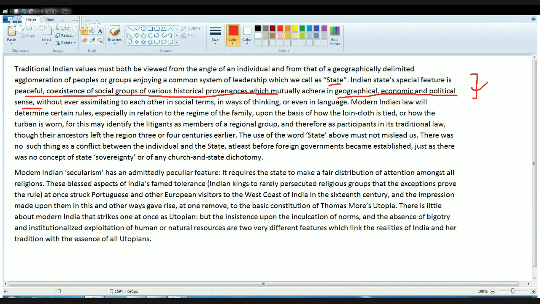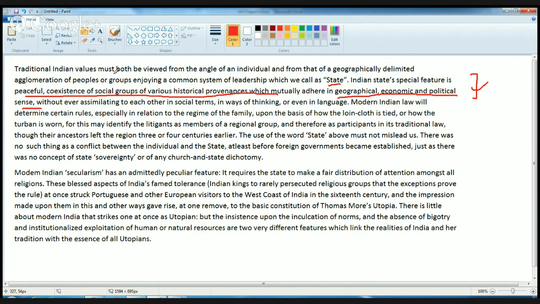Now the second question talks about what the author uses the word state to highlight. This is obvious from the first passage itself. It talks about traditional Indian values, which must be viewed both from the angle of an individual and of a geographically delimited agglomeration of people which enjoy a common system of leadership.